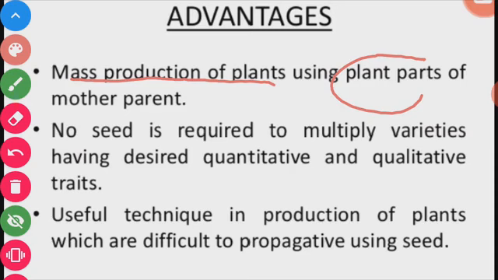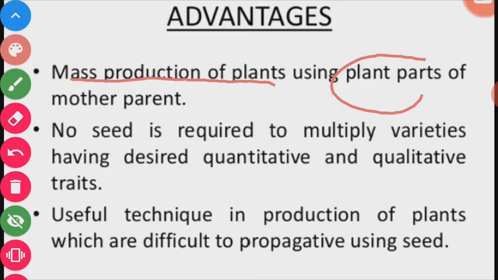We can use a branch, a root, or a stem of the plant for the production and reproduction of a new plant. From that part of the plant we can grow a new plant, and the characteristics of the new plant are exactly the same as those of the parent plant. Thus vegetative reproduction helps us in the conservation of that variety of the plant.